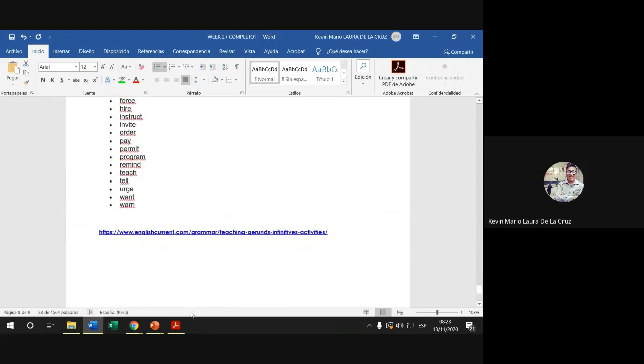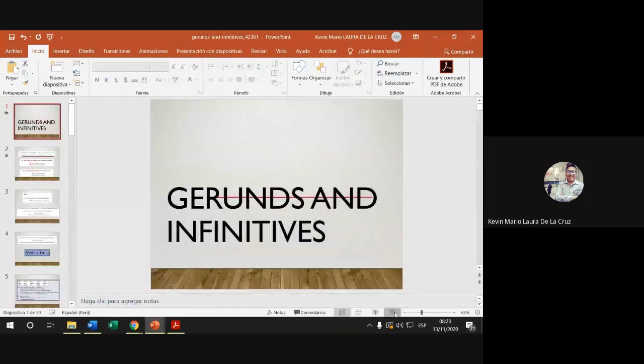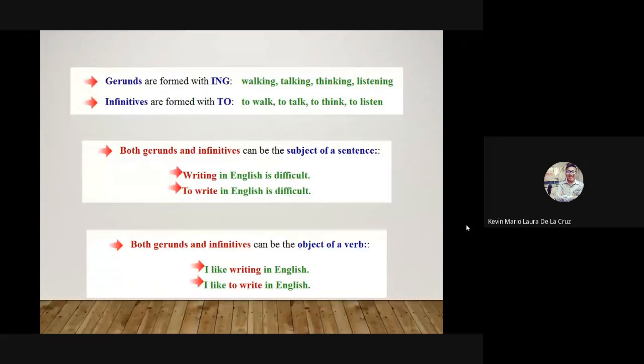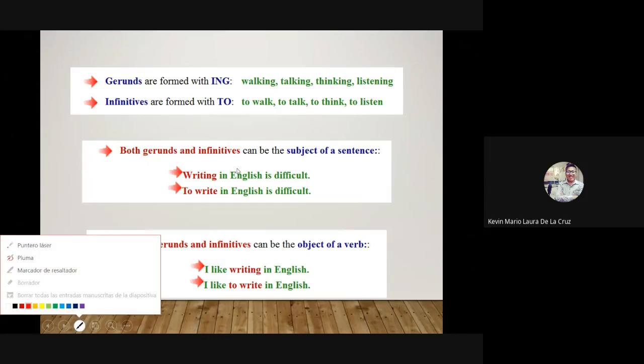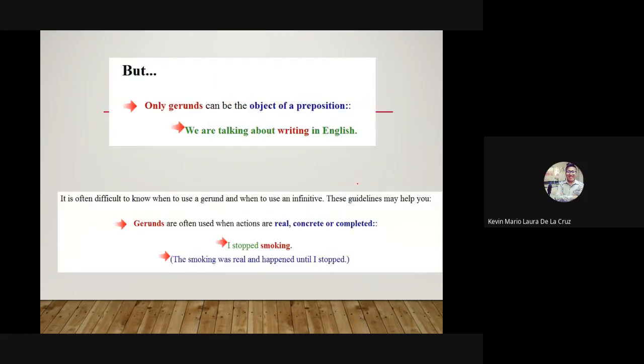Pues vamos a practicar tal vez un poquito más. A ver lo que he preparado para ustedes. Casi lo mismo nada más que todo repaso y algunos ejercicios. En este caso es cierto que a veces también se puede hacer eso, ¿no? Both gerunds and infinitives can be subject of a sentence. No quisiera yo confundirlos mucho con ello, pero es tal vez importante, ¿no? Eso también se ha visto, ¿no? ¿Recuerdan? I like writing in English, I like to write in English. Frecuentemente se dice que uno de ellos es americano y el otro es británico, pero no afecta tanto en la oración, ¿no? Ok.